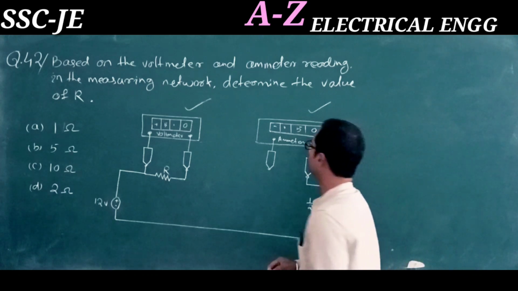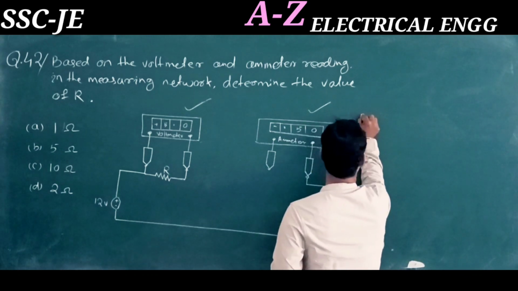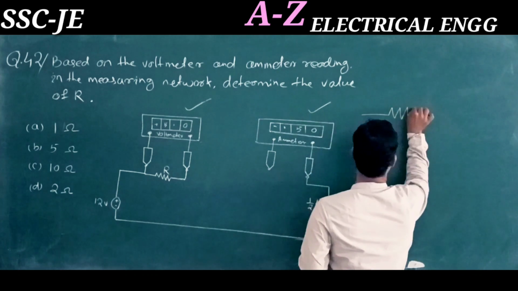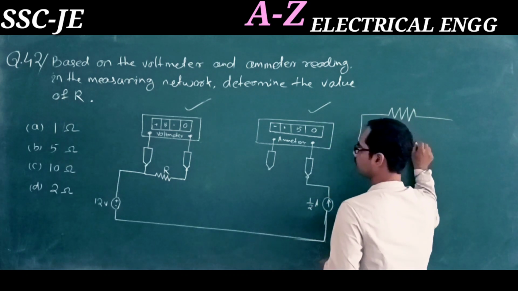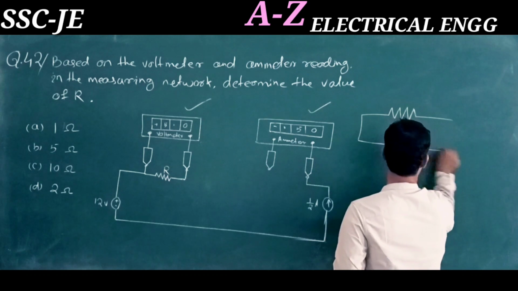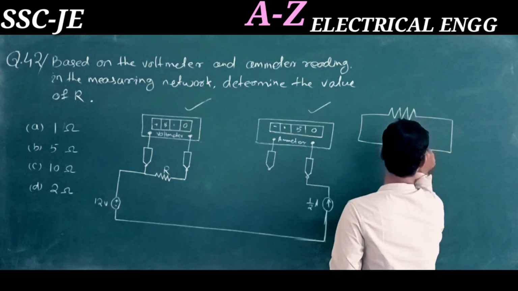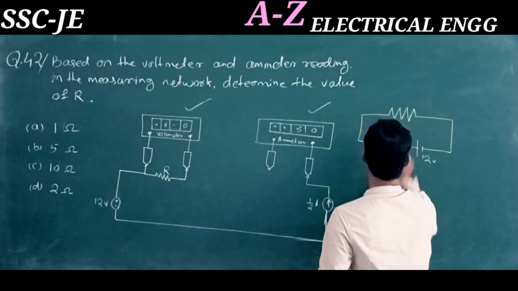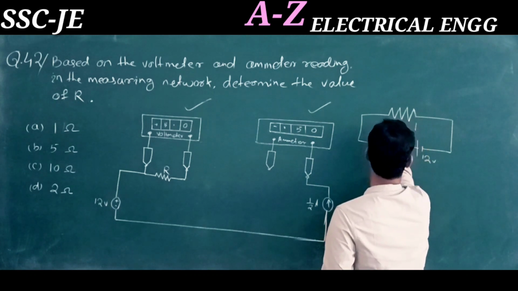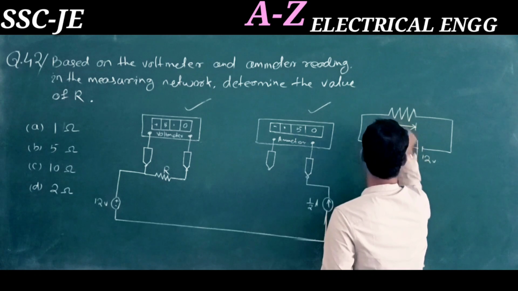If I draw the diagram, it will be like this: a simple 12 volt source and the resistance.